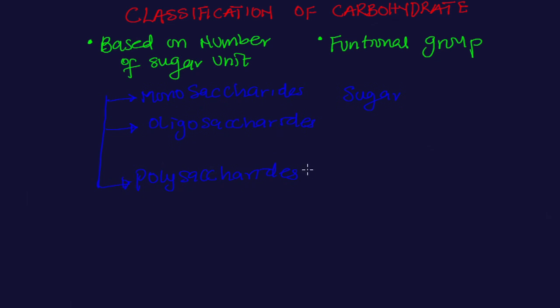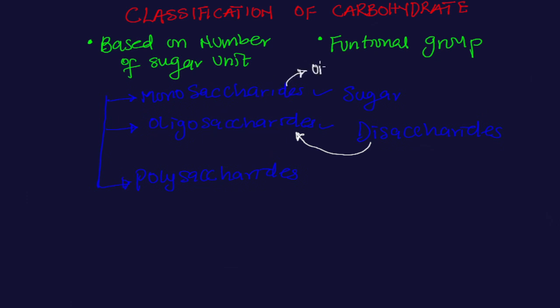Although sometimes we classify it into four major groups. They will classify monosaccharide, then before oligosaccharide, they are going to talk about disaccharides, right? But disaccharide is a type of oligosaccharide, so we don't really need to waste much time on it. Although I'm still going to explain it in a separate video, just know that carbohydrates can be classified based on the number of sugar units into three major groups: the monosaccharide, the oligosaccharide, and the polysaccharide.